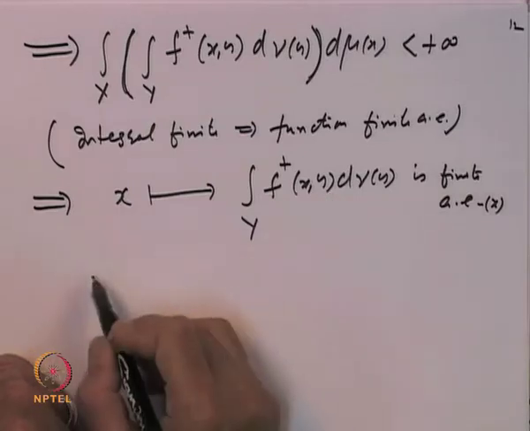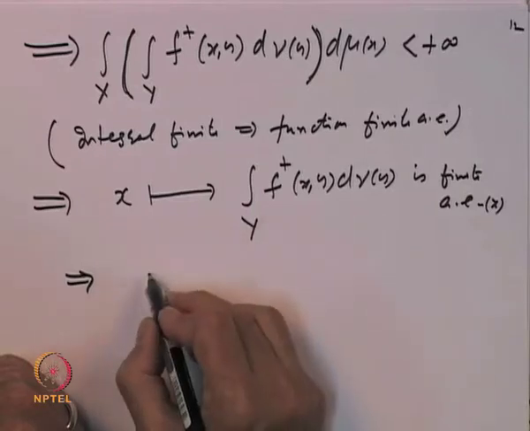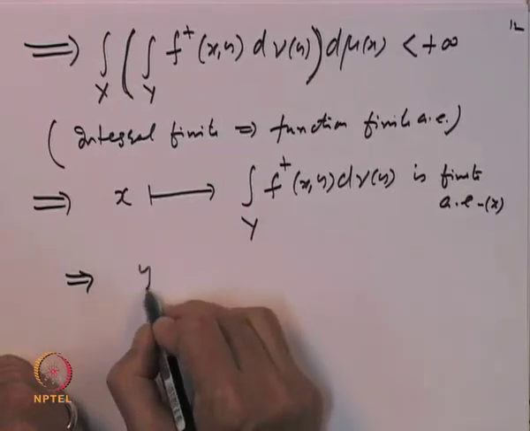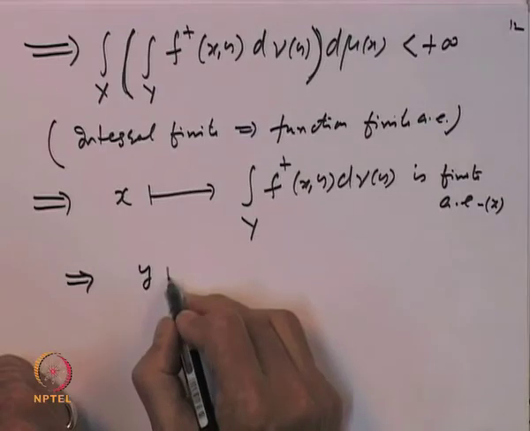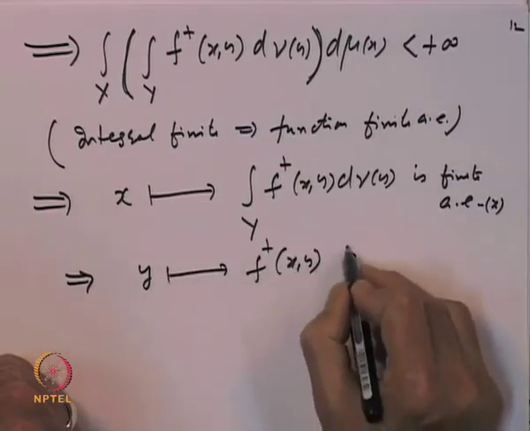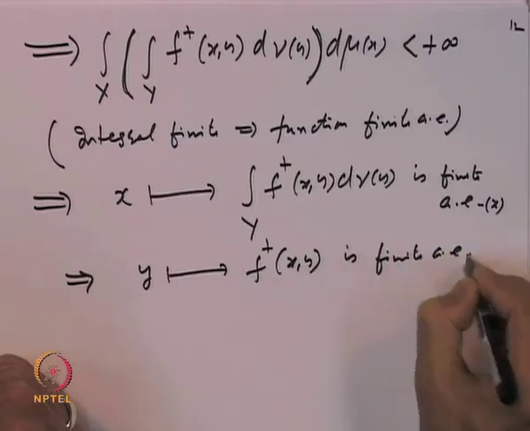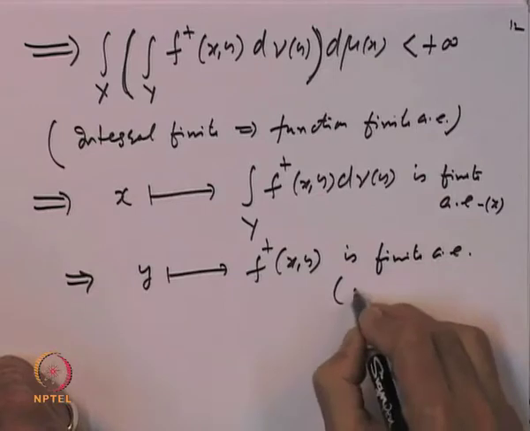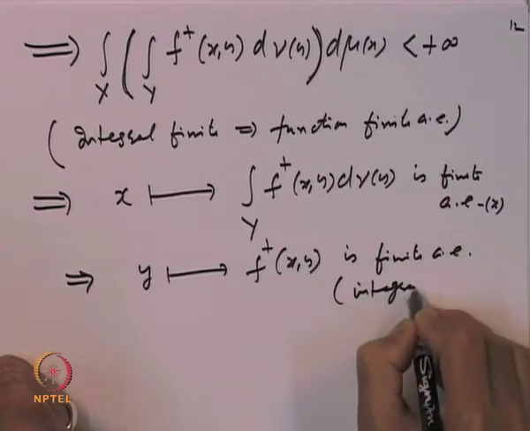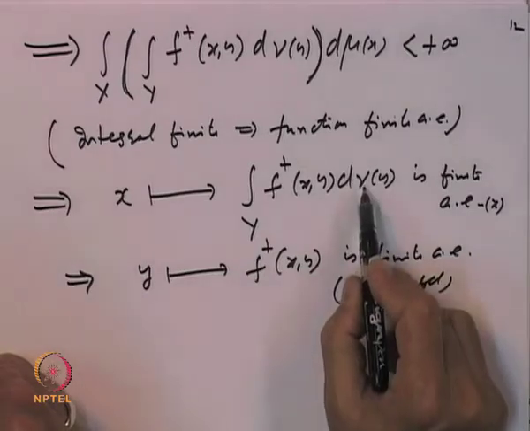Okay. That means this also implies that the function y going to f plus x y is finite almost everywhere and of course integrable, because this integral is finite almost everywhere.